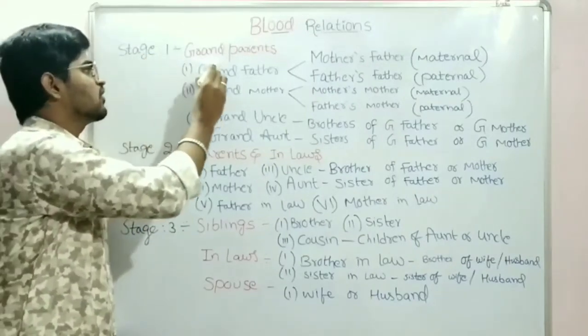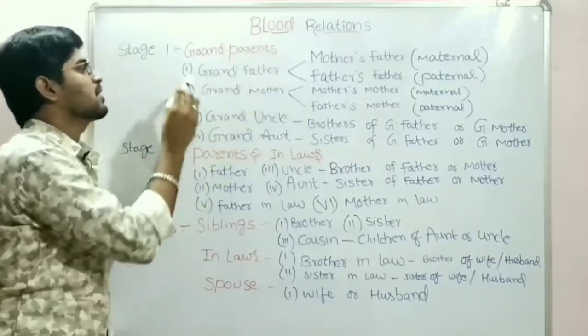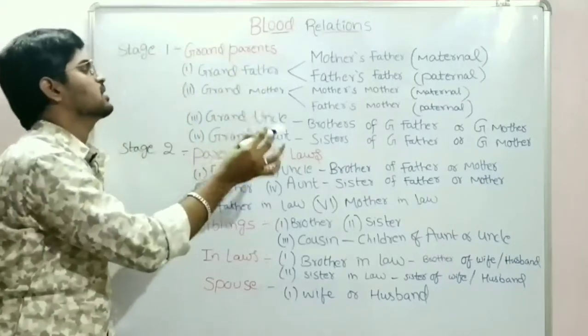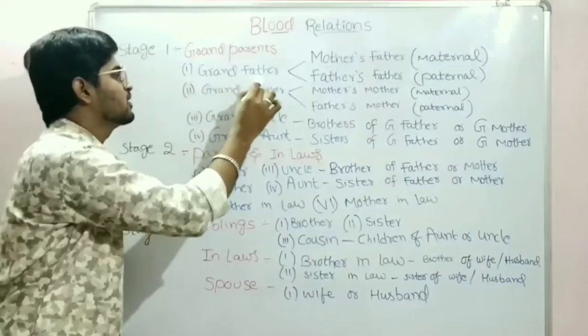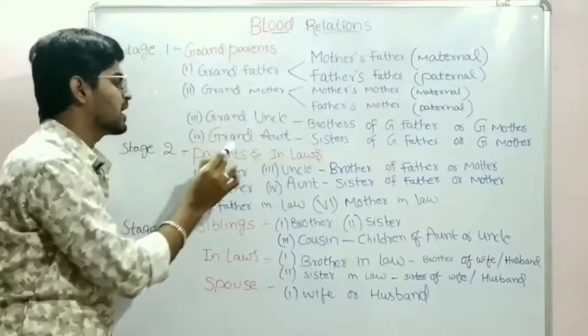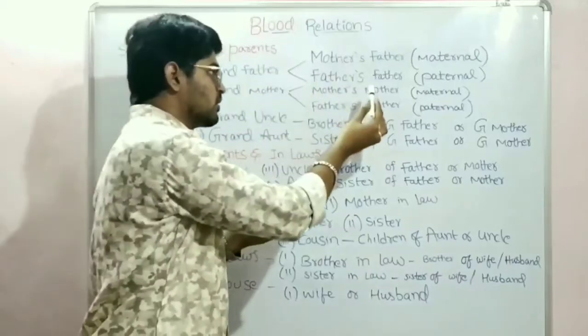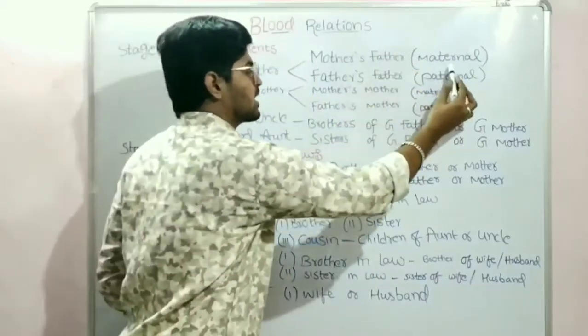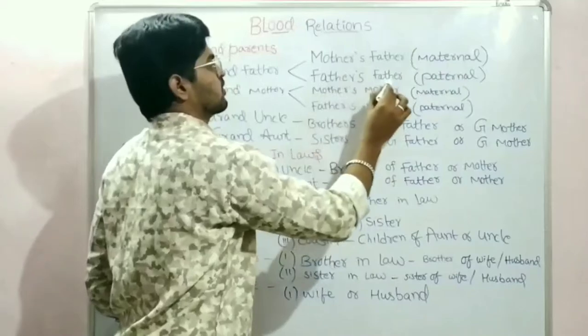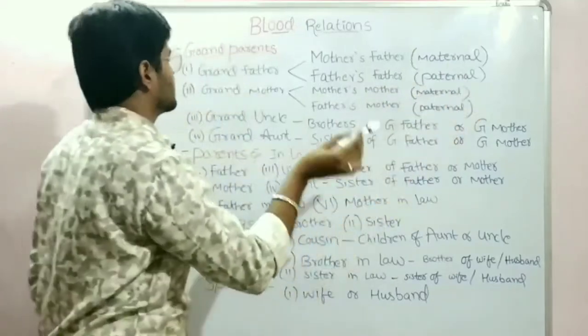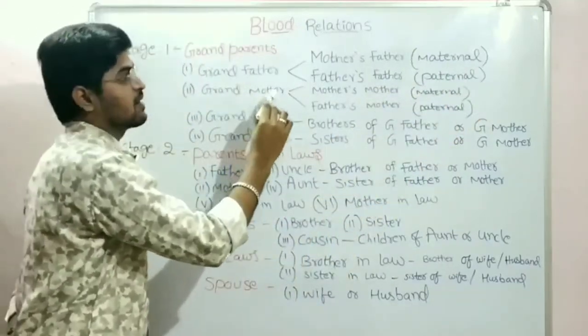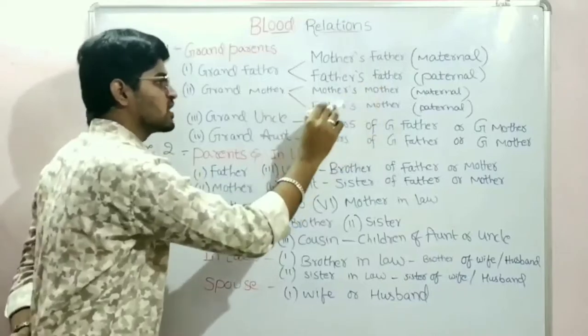Coming to stage 1, that is grandparents, the relations present in grandparents are grandfather, grandmother, granduncle and grand aunt. Grandfather may be mother's father, that comes under maternal relation, and father's father, that is paternal relation. Similarly, grandmother comes under mother's mother or father's mother.